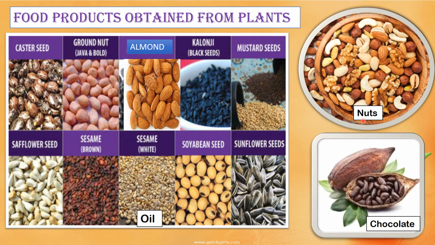Next is nuts. Nuts are dried fruits or seeds of plants. For example, groundnut, cashew and almond are some nuts we eat. Chocolate: the kernels of cocoa beans are ground to a paste and form a chocolate liquor, and then this liquor is hardened in molds to make chocolates.